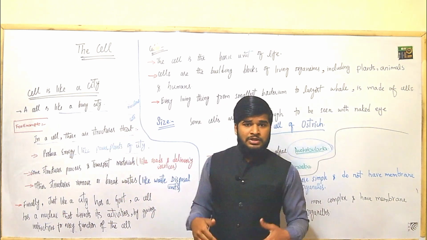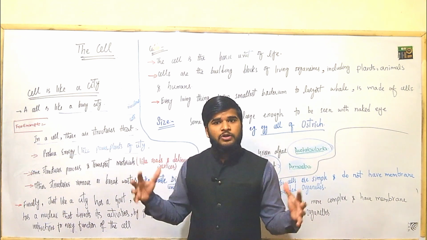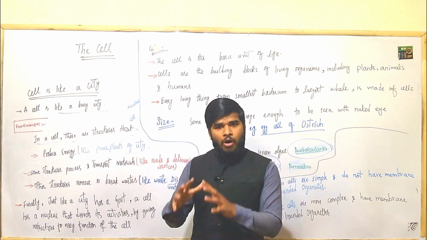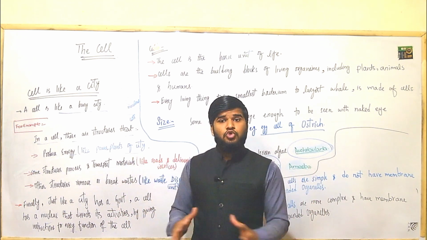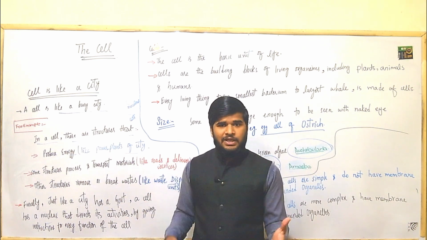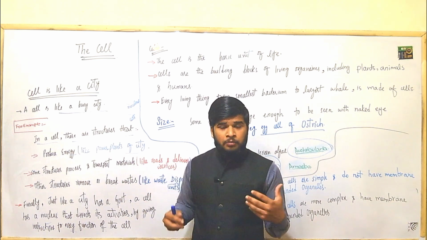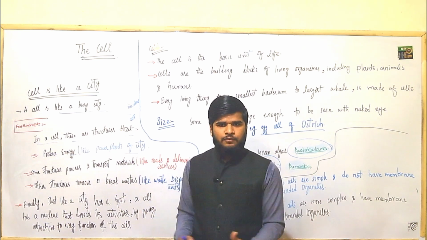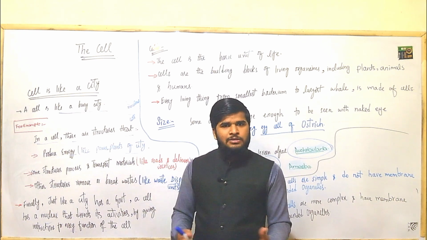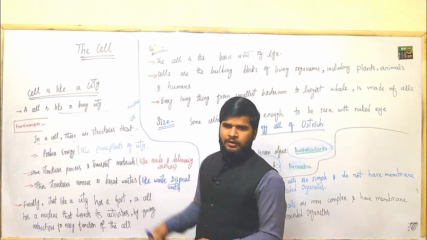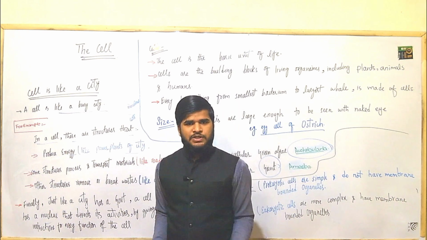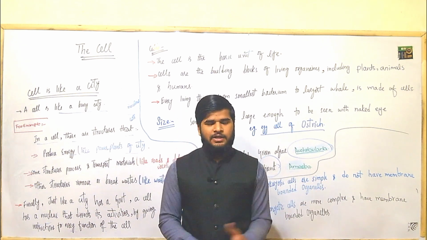That is, you can consider that nucleus a government of the cell, that instructs all the activities of the cell, that controls all the activities of the cell. It is just like the brain of the cell. It is also known as the brain of the cell. And in the animal cell, it is present in the center, while in plant cell, due to the presence of a large vacuole, it is pushed towards a side.